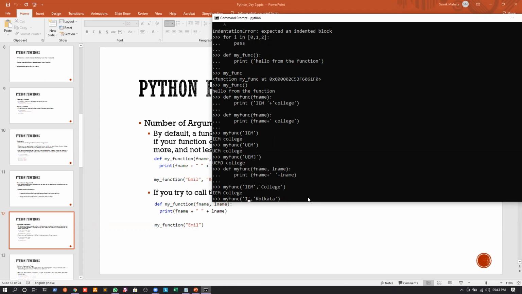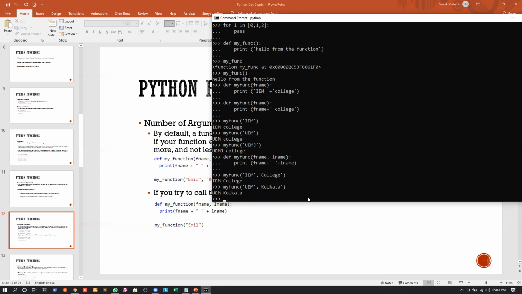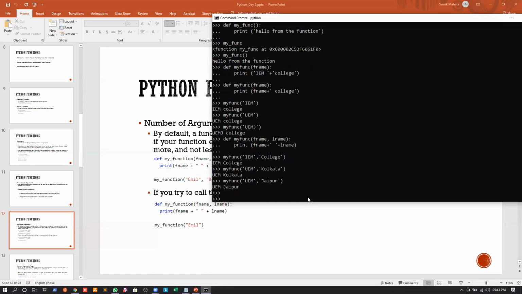And I can write UEM, for example. So if I write this, again you can see I will be printing UEM Kolkata. If I want to write Jaipur, again I can write Jaipur, and again I can print the same thing, that is UEM Jaipur. Okay. So I hope it is clear till now how we can pass two arguments or two parameters.